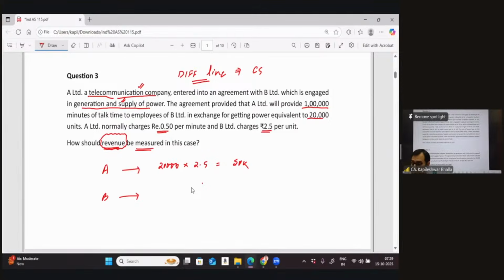Similarly, what does B get? B is going to get a total of 1 lakh minutes of talk time, and each minute of talk time is worth 50 paisa, and that comes to 50,000. So we can just keep in mind that when you look in terms of revenue, the consideration received becomes the revenue. So not what you give, but what you acquire. That's absolutely correct. I think these three questions have given us some very basic insight.